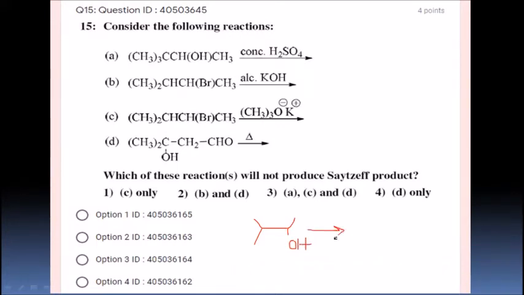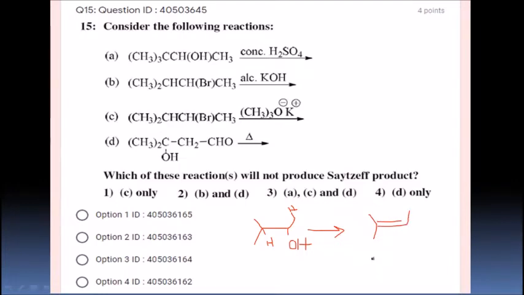KOH, it can take hydrogen. Yes, this OH will be eliminated and this positive charge will be replaced by this H plus. The groups here are R or methyl. These two are methyls and this is also hydrogen. It can take this hydrogen and form. These are the two possibilities in this elimination reaction.